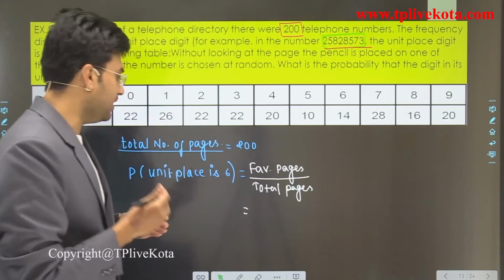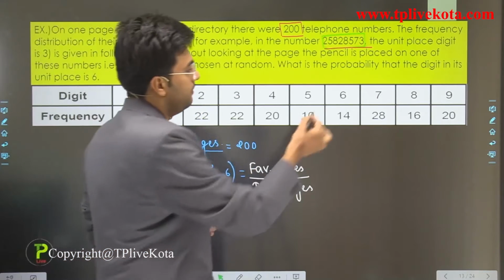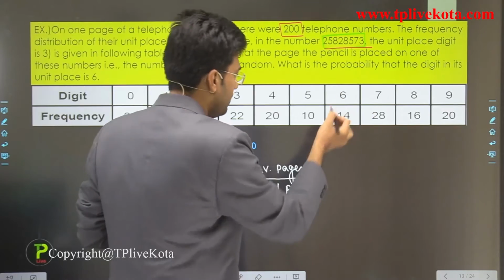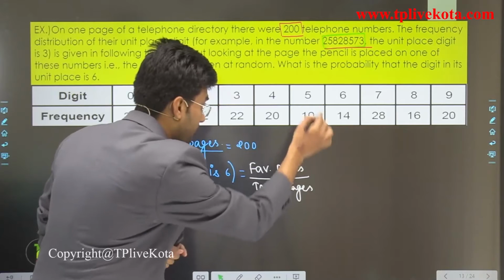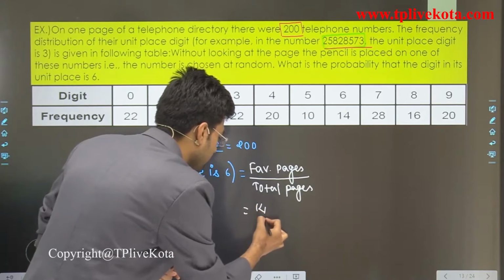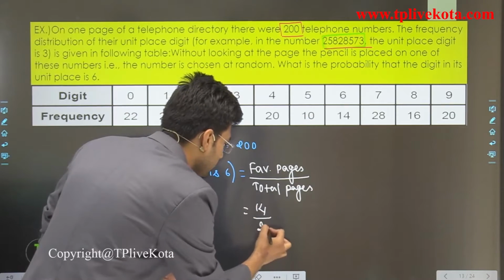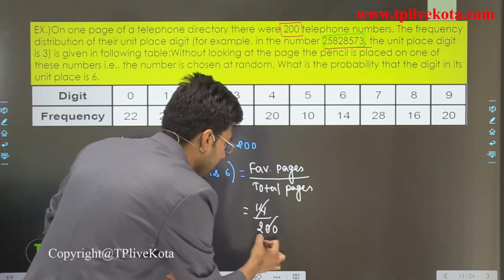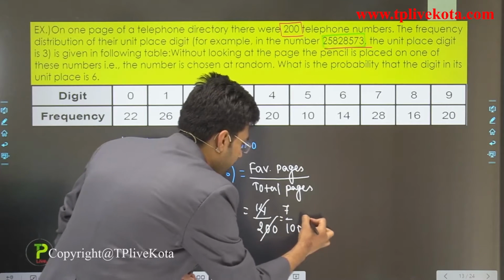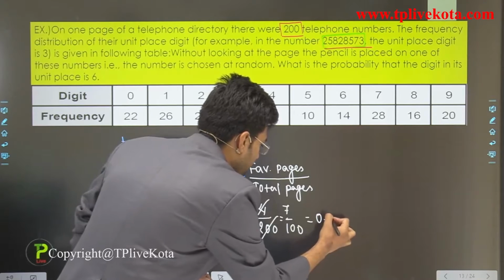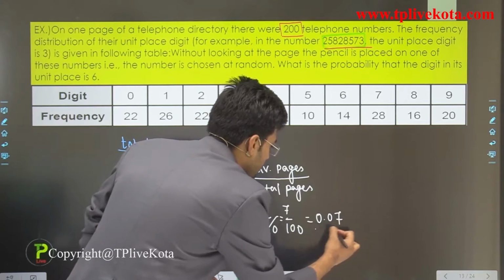If we have to find the probability of unit digit 6, then favorable cases are 14, because the frequency of 6 is 14, and total are 200. So we can write it as 7 divided by 100, and when we solve this we get 0.07. So this is the probability.